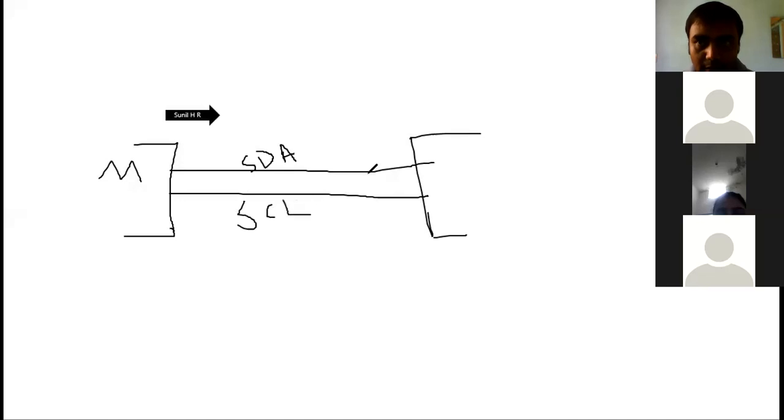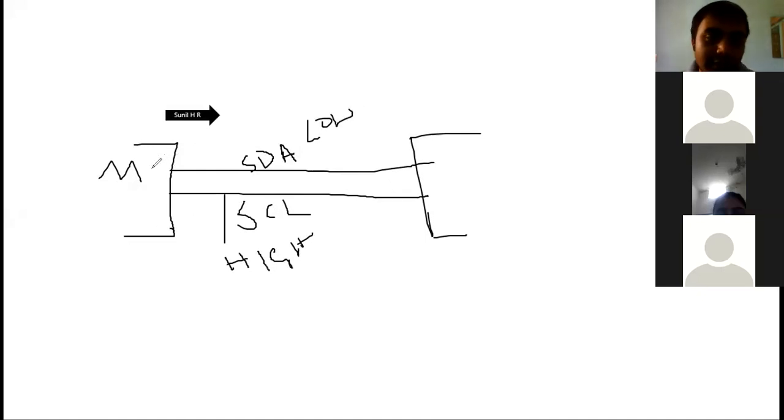So what does it do first? It will make the SCL high, and next it is low.